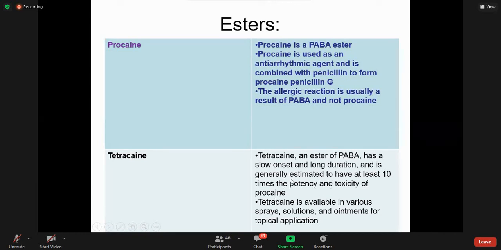That means it's a powerful local anesthetic of the ester group, but at the same time there are increased chances of toxicity as well. Tetracaine is available in various sprays, solutions, and ointments for topical application. So tetracaine is another example of a local anesthetic that can be used topically after lidocaine.